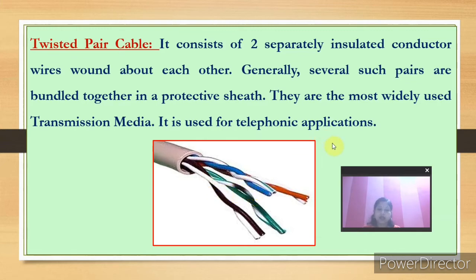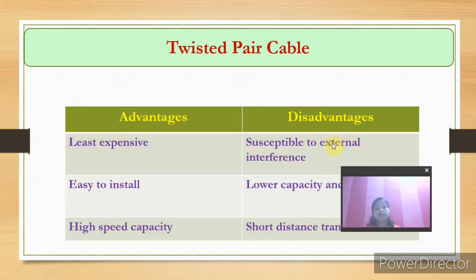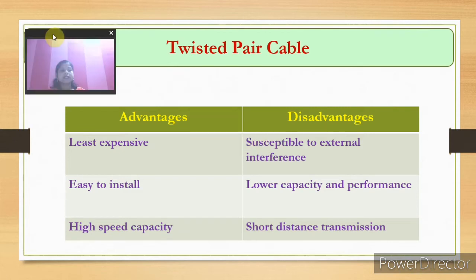Now the advantages and disadvantages of twisted pair cable. Advantages: least expensive, easy to install and high speed capacity. Disadvantages: susceptible to external interference, lower capacity and performance, and short distance transmission. You cannot use this type of cable for long distance transmission.